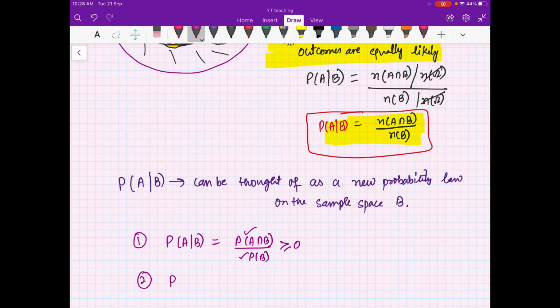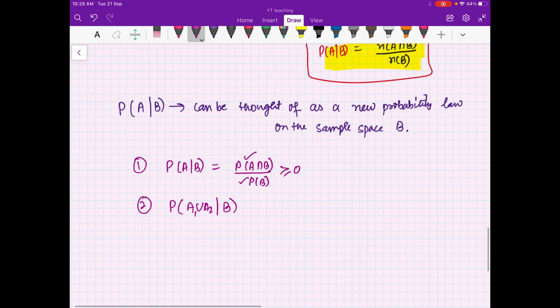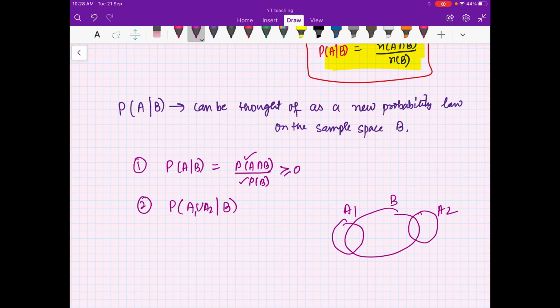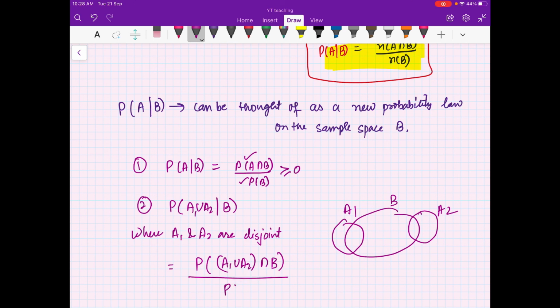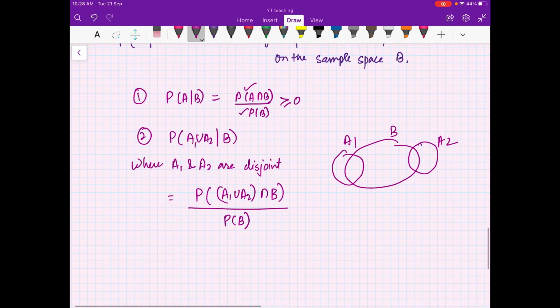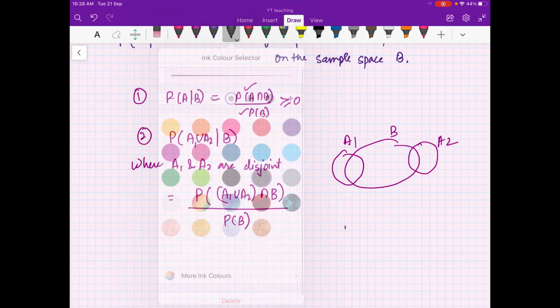Then if I have A1 union A2 given B, where A1 and A2 are disjoint. So how can you write it? This is your B, A1 is here and A2 is here, where A1 and A2 are disjoint. We can write it as the probability of A1 union A2 intersection B divided by the probability of B. Now you can just use the properties of union and intersection.